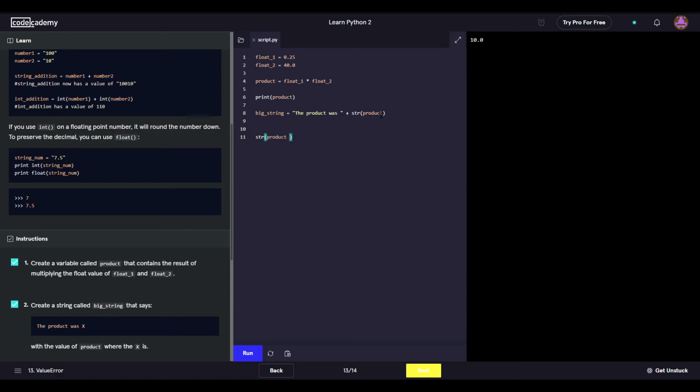If we do string product plus, let's just do the test, whatever, right? And then we do print test, right? So we do string product. No, what we want here is string of float 1.